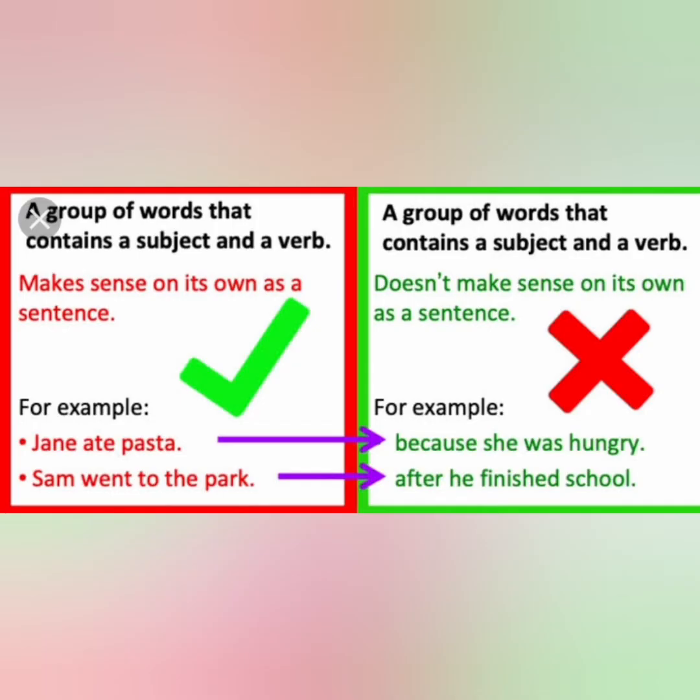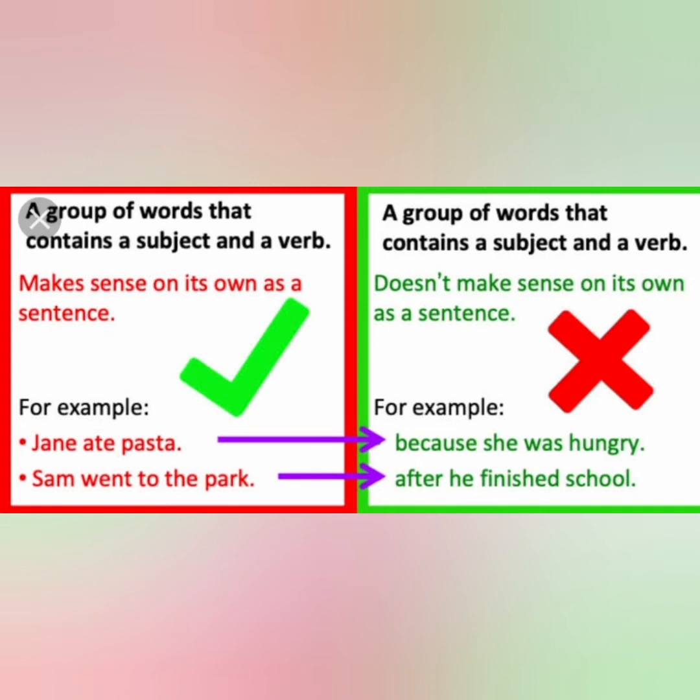Let us see the conjunction. A group of words that contains a subject and verb and makes sense on its own as a sentence is called an independent clause. A group of words that contains a subject and verb but does not make sense on its own as a sentence is a dependent clause, for example, "because she was hungry" or "after he finished school." So don't get confused with phrase and clause.